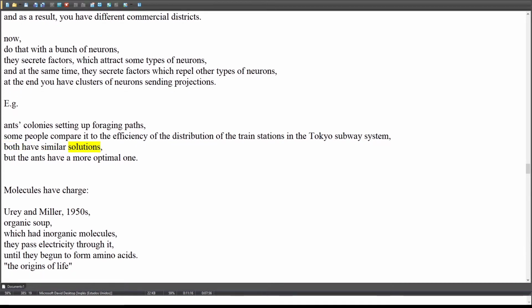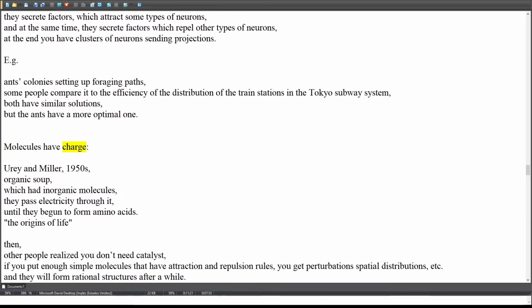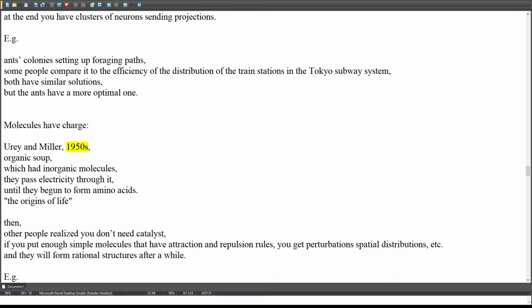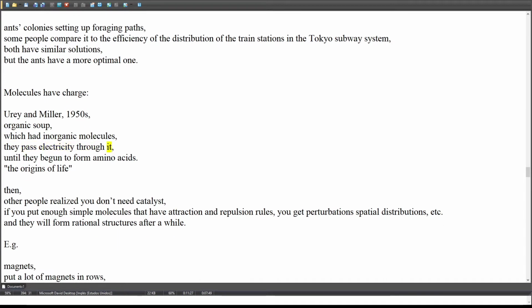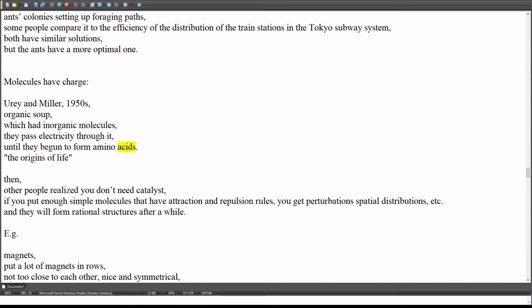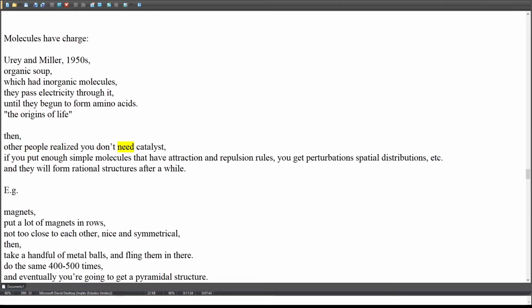Both have similar solutions. But the ants have a more optimal one. Molecules have charge. Urey and Miller, 1950s. Organic soup, which had inorganic molecules. They pass electricity through it until they begin to form amino acids. The origins of life. Then, other people realized you don't need a catalyst.